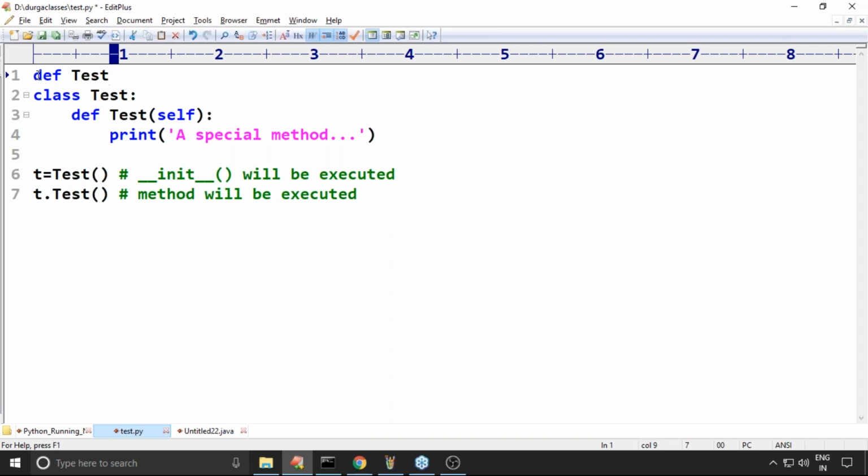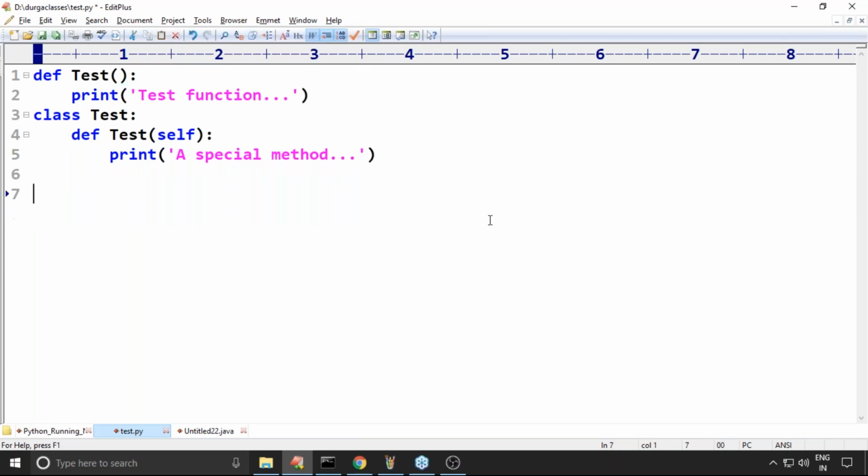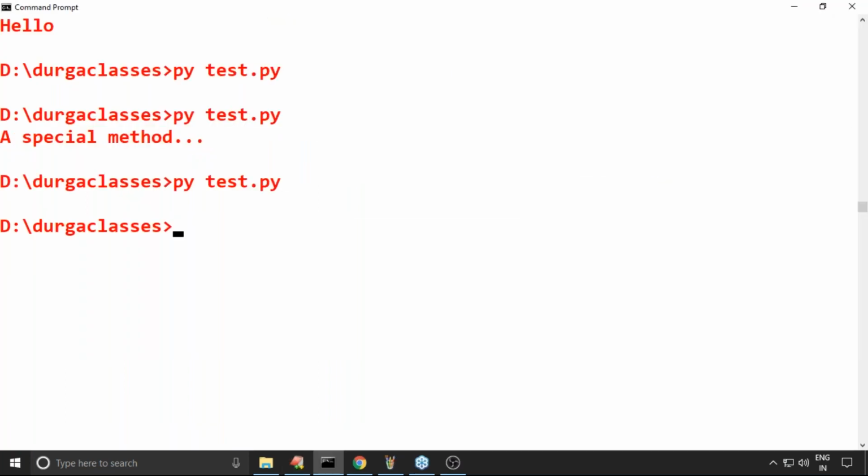Here just observe carefully. I'm taking def test, this is the print test function. Now have a look at how things are going to be. Sir, def test, the function. Now my question is, sir, if I take t is equal to test, what will happen in this case?